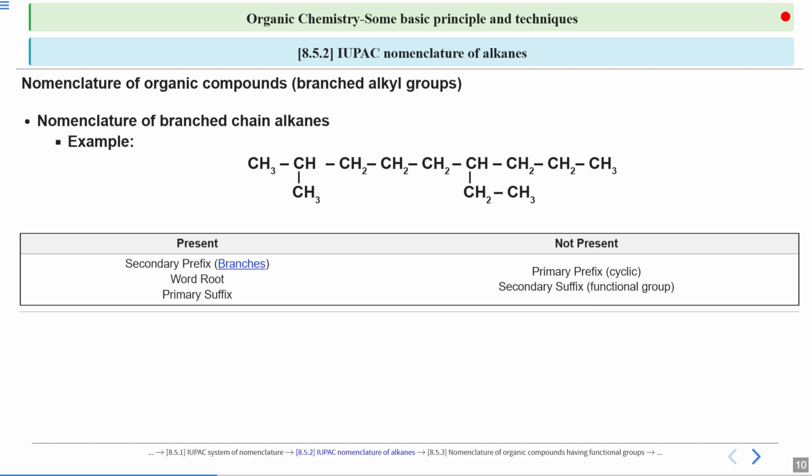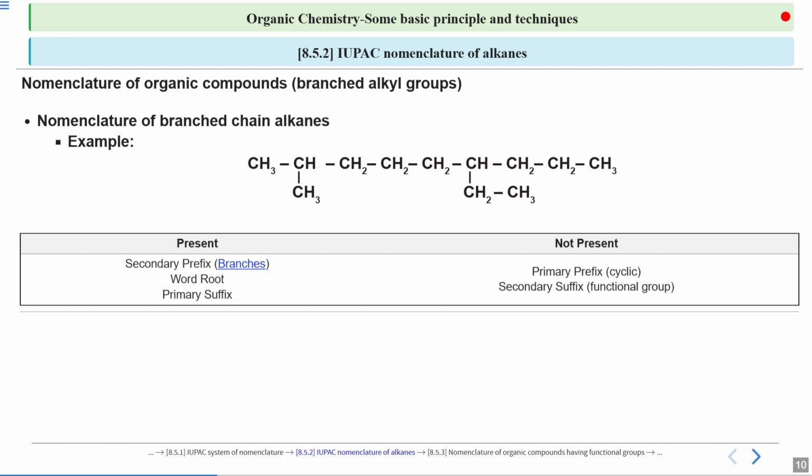Accordingly, since we have a single bond, of course, we will use the ane. So this is also a mandatory one because it will contain either single or double or triple. It is not possible that it will contain a zero bond or a four bond. That is a hypothetical case and not possible at all. So this is also a mandatory one. The extra thing that is present is the branches, apart from the normal straight chain.